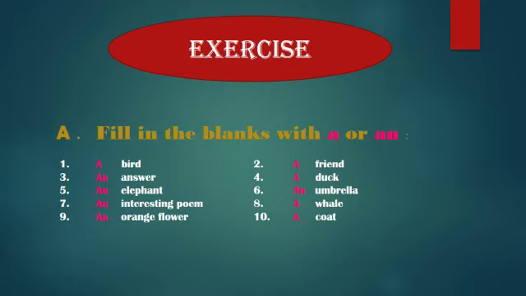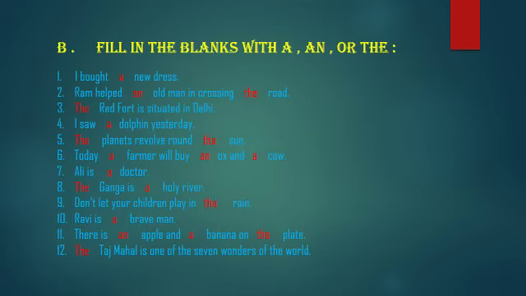8, dash well. W is a consonant, that's why we use a here. 9, dash orange flower. O is a vowel sound, that's why we use an here. 10, dash coat. C is a consonant word, that's why we use a here. This exercise we have completed. Now come to the next exercise. Exercise B. Fill in the blanks with a, an or the.